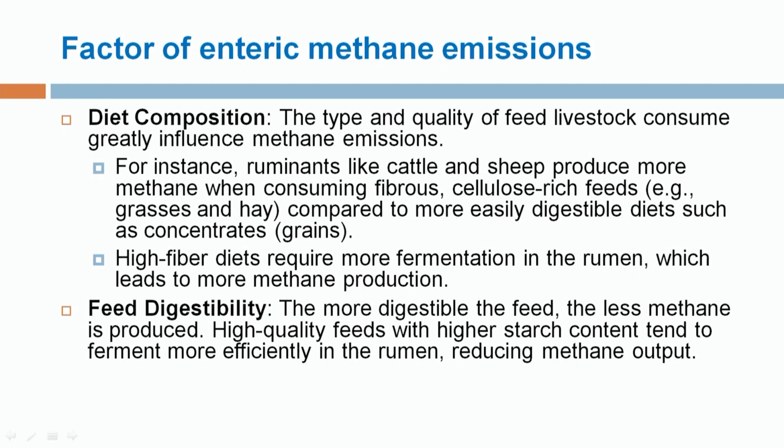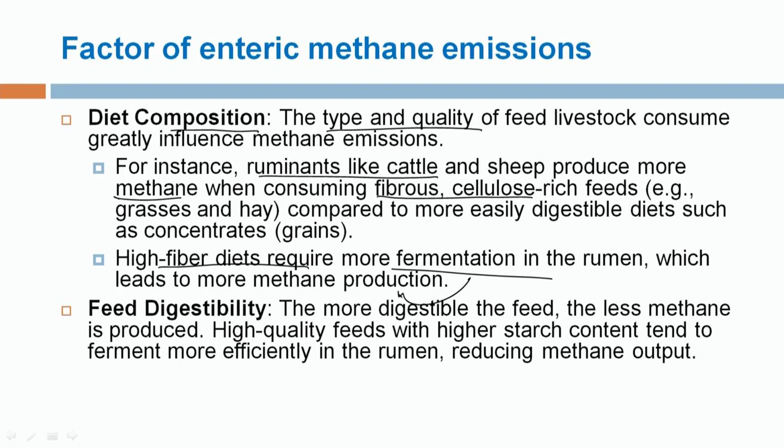What are the different factors that determine the amount of methane produced during enteric fermentation? First and most important is the diet composition, the type and quality of diet. If an animal, mainly a ruminant, consumes more fibrous feed which is rich in structural carbohydrates like cellulose and hemicellulose, that leads to more methane production. Any feed which is high in fiber content requires more fermentation time and leads to the production of more methane.